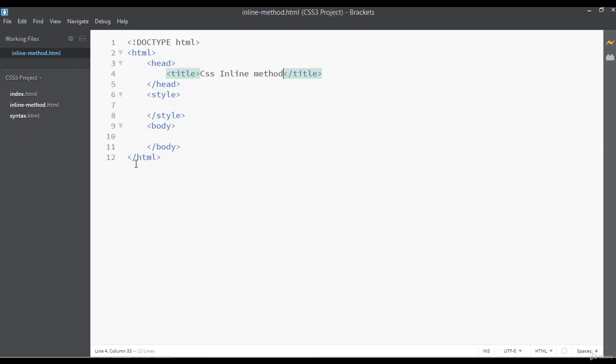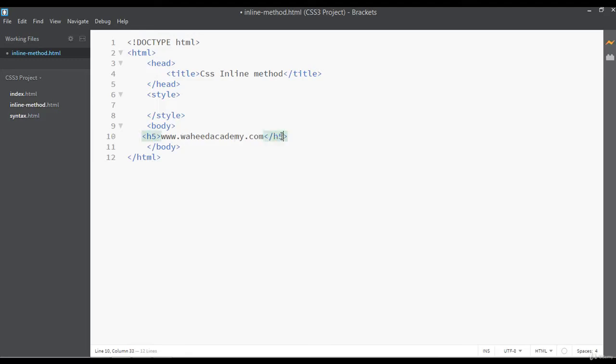This is the title. Now I want to insert heading 1 here, and inside this heading 1 I am writing my website URL, wahidakarmi.com, or you can change this to something like heading 5.